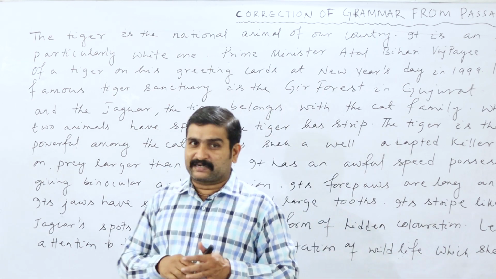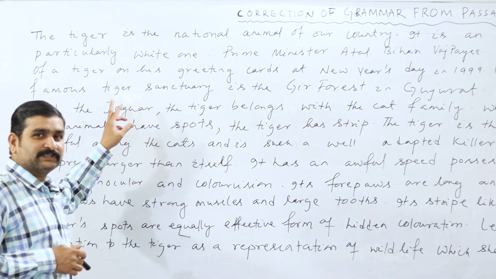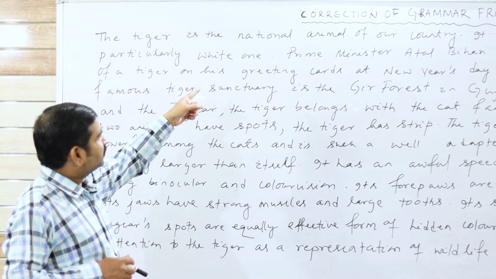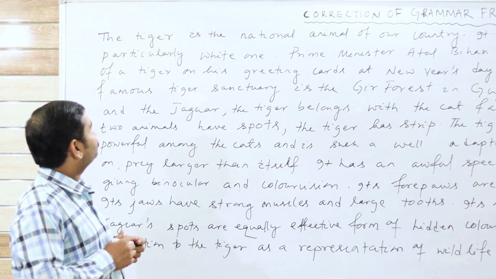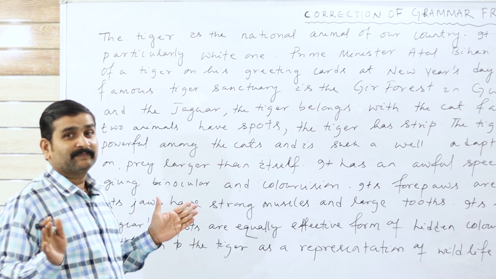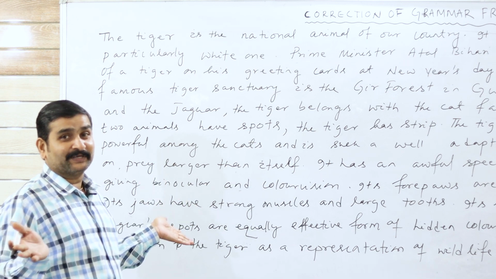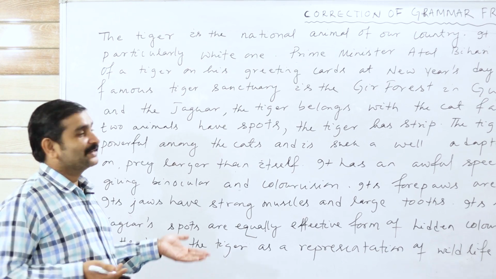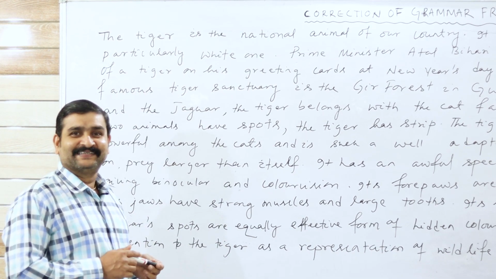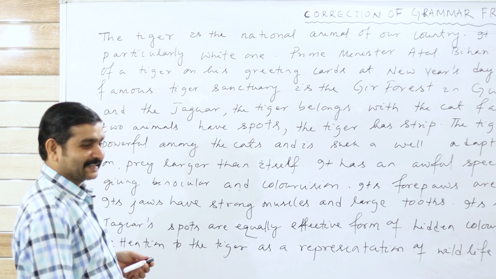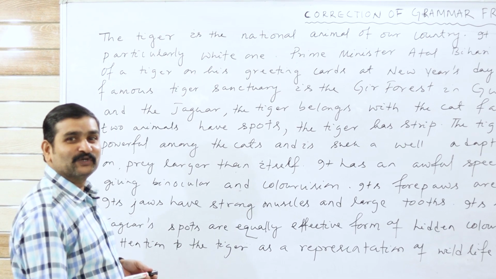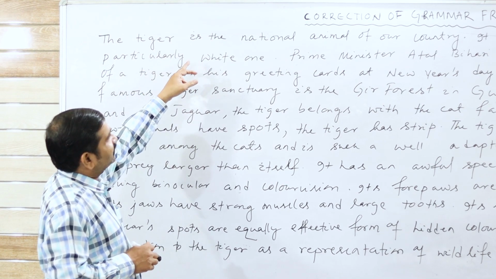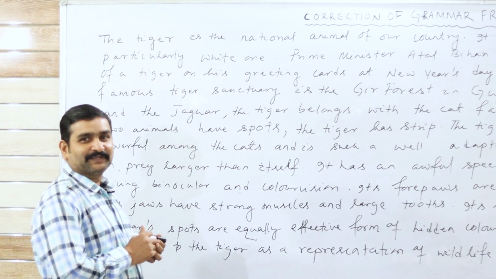Now I start the line. Please all of you look. This is the first line: The tiger is the national animal of a country. Look, what mistakes are available? It doesn't appear to be any mistake to the students, because the line almost looks correct, but there is a mistake. What is that mistake? It's the tiger. The tiger is the national animal of a country.